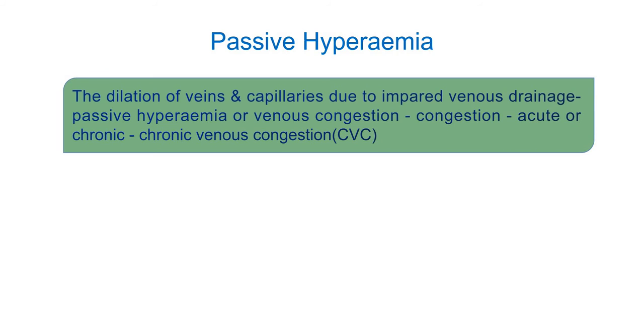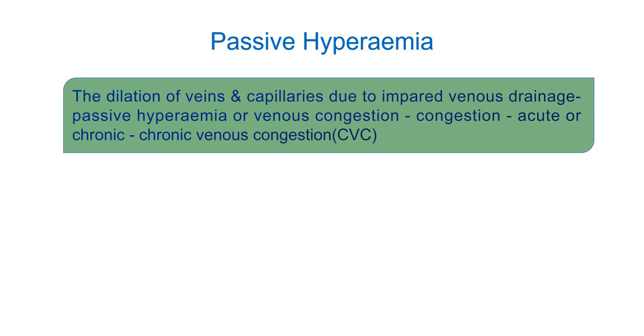So here the congestion is a passive hyperemia, or venous congestion. It is due to the dilation of veins and capillaries, caused by impaired venous drainage. It results in venous congestion, which has two types: acute or chronic.